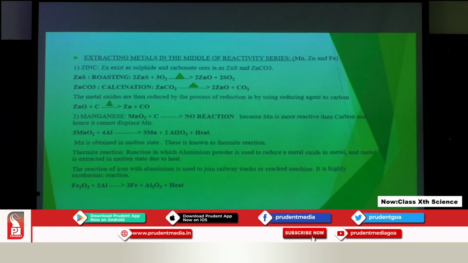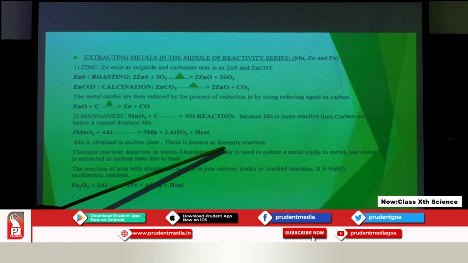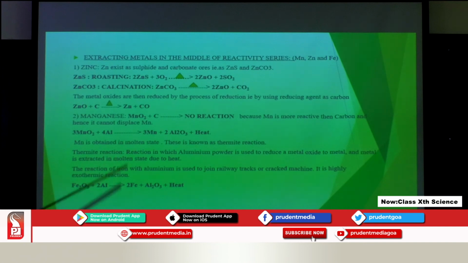Because of this liberation of high amount of heat, the metal which is obtained is getting melted. Such a reaction is known as a thermite reaction. Thermite reaction is a reaction in which the metal is obtained in molten form.